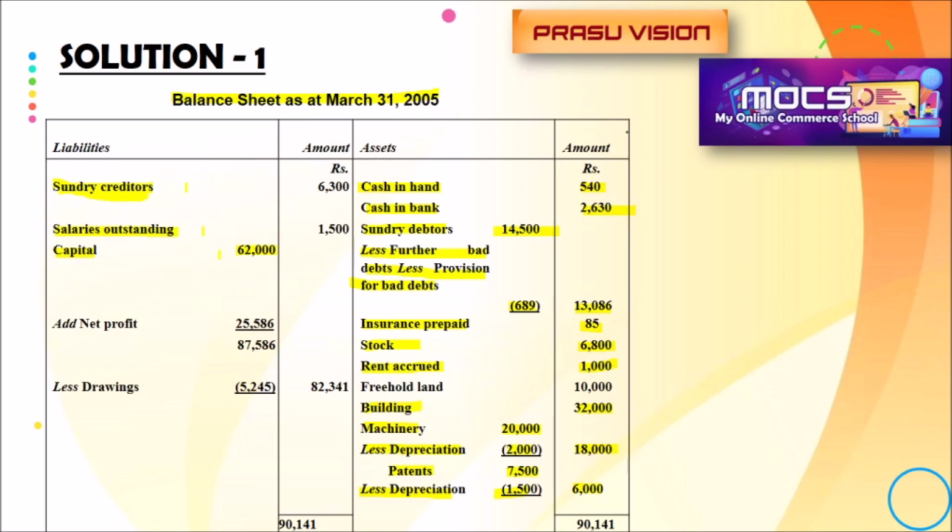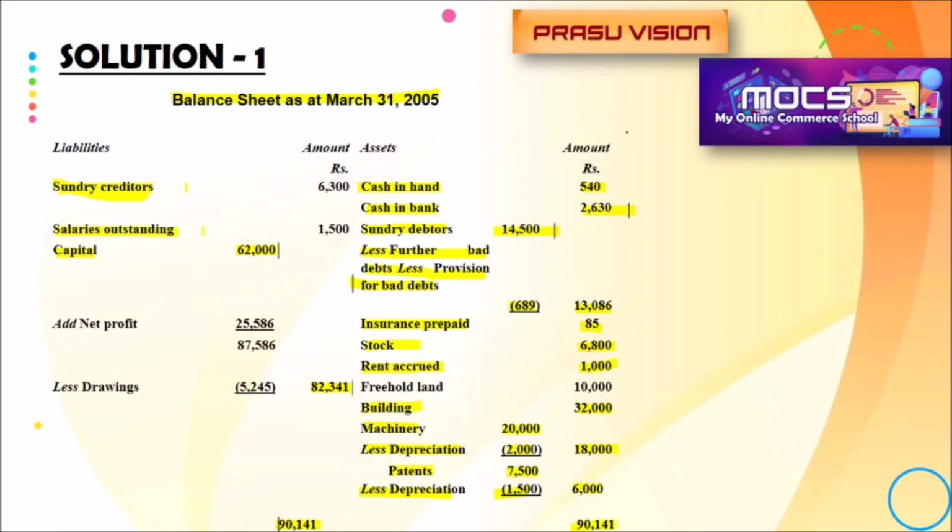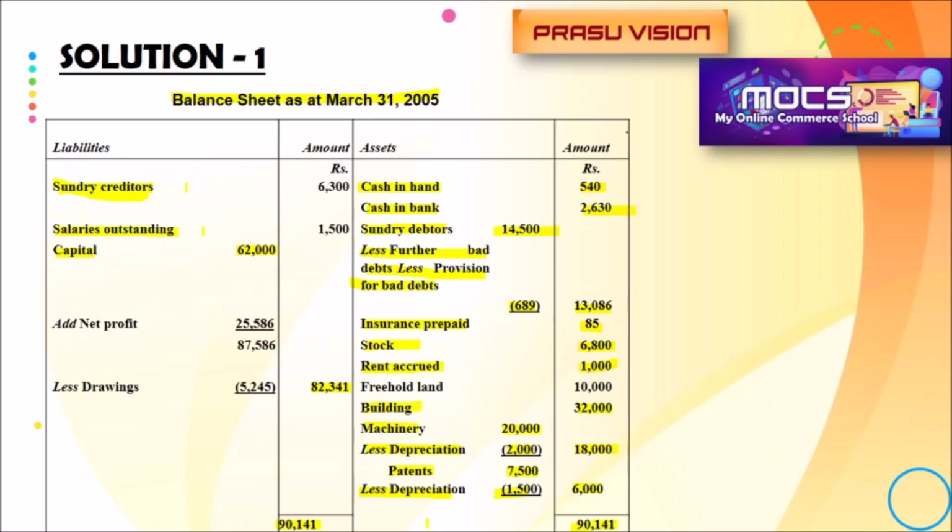So with the capital amount, we are adding net profit and deducting the drawings, 82,341. When we find the total of both sides, it will be 90,141. So remember, this balance sheet is tallied and that firm has a good financial position.